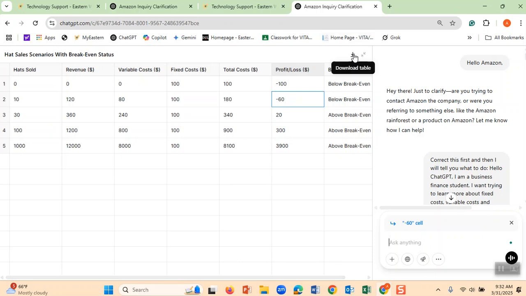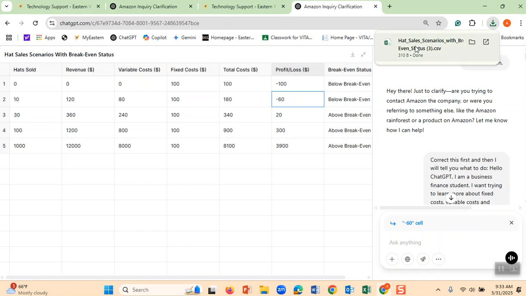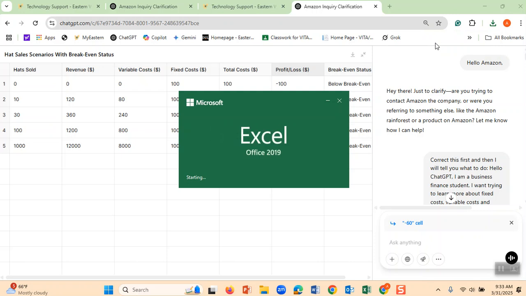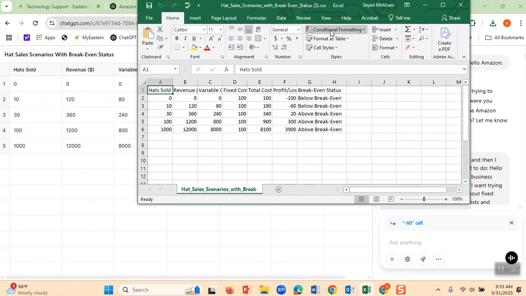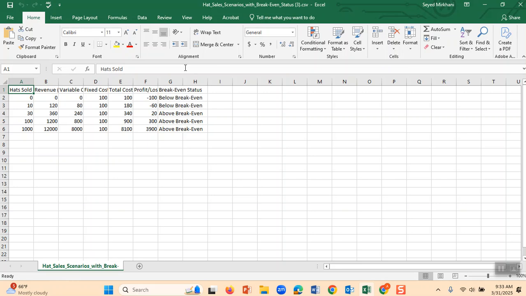I can download it. Do you see here is download table? When I click here, it is the hat sales scenario, and I click here. And this is Excel, but I want you to look at here. Although it looks like Excel, it is not 100% Excel. This is called a .csv type. It doesn't show in here, but I'll show you.